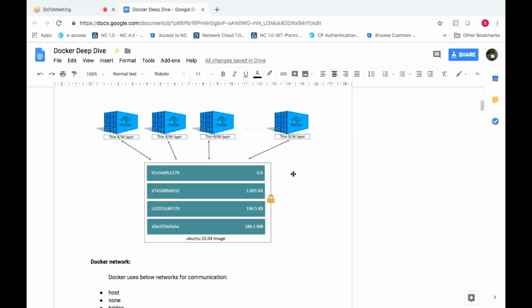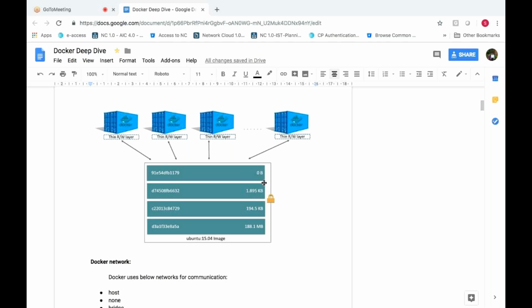Let us take one example. Let's say you have created a container using this image. It is linked in the background. It will create a layer on top of this particular image's layers. Whatever commands you execute or packages you install in the container will be executed on this layer. This is called the thick layer, which is also called the read write layer. The image layers below are called read only layers.